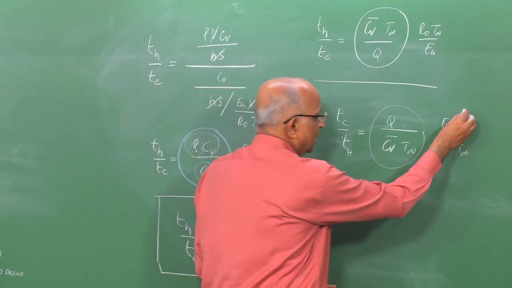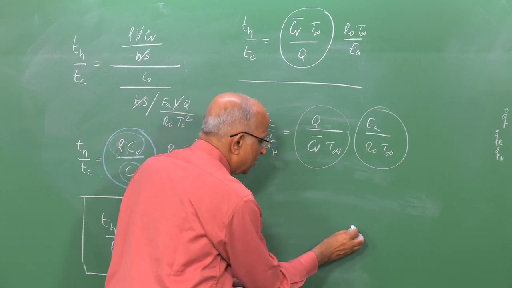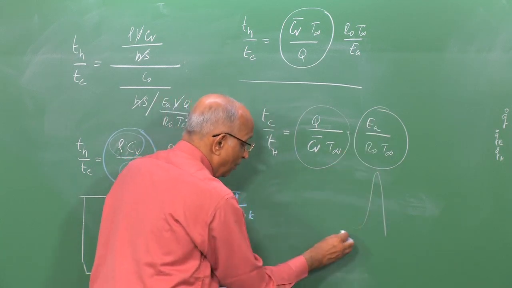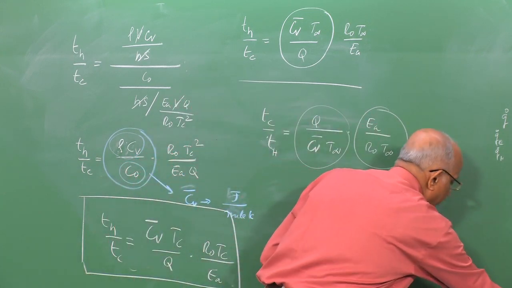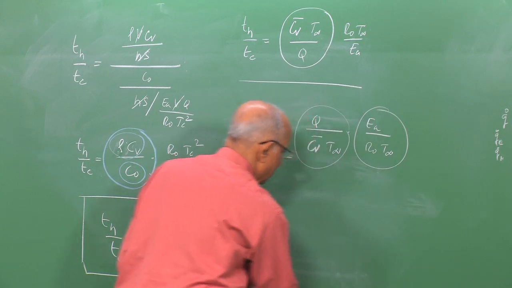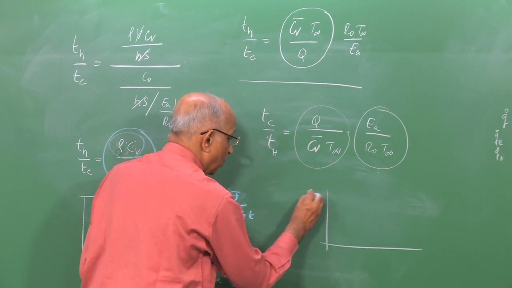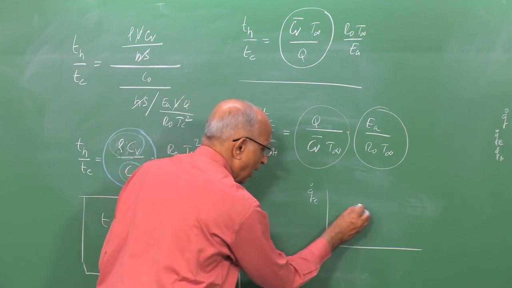If I take a look at Ea by R naught T infinity, all it tells me is the spiking which results. We told ourselves that as Ea increases, let's put that down, this is basic to our discussions. If I look at the progress of the chemical heat generation, when Ea is small, I have this.